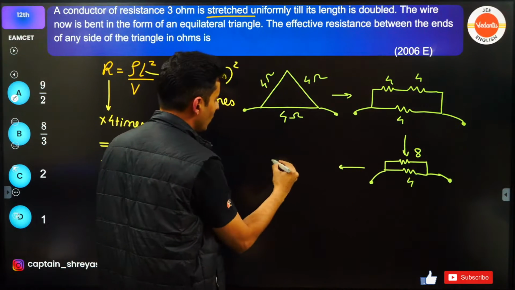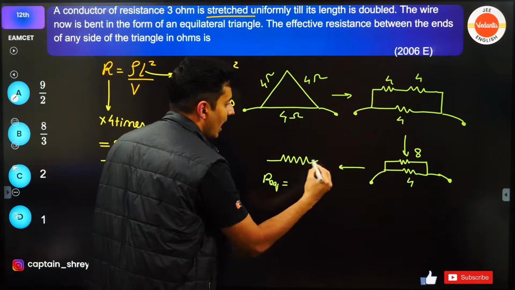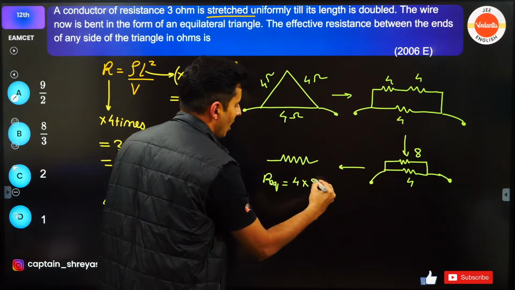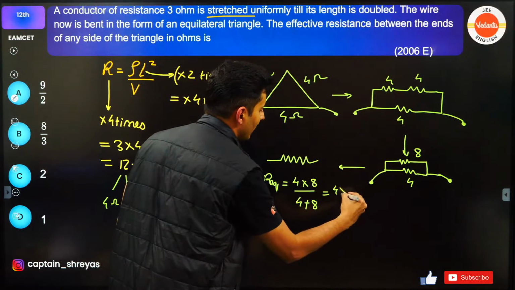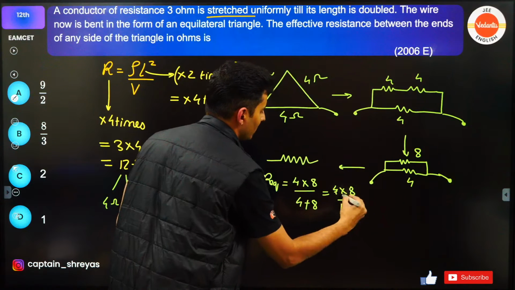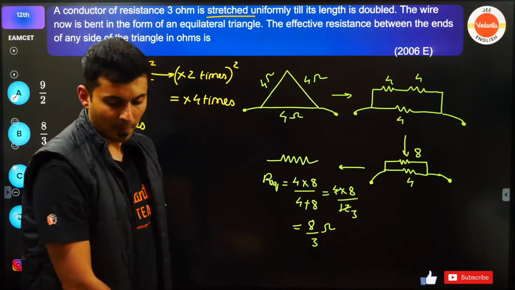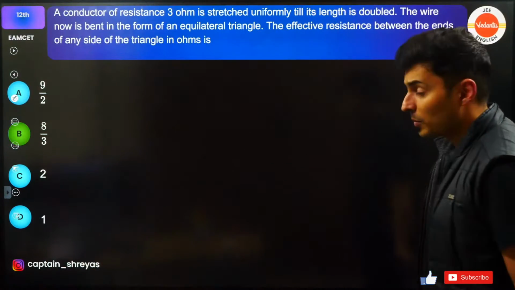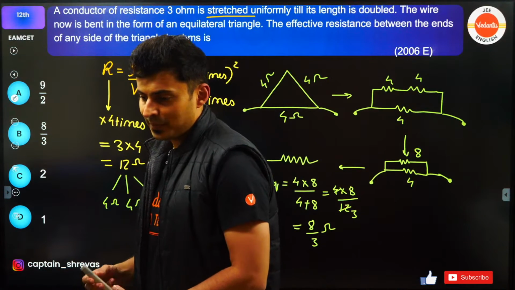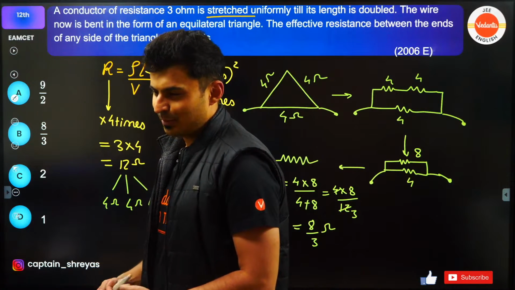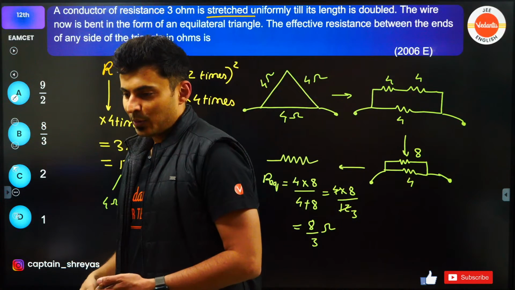Now if you convert it into one single resistor, the equivalent resistance will be R1 R2 upon R1 plus R2, so 4 into 8 upon 4 plus 8. So this will become 4 into 8 divided by 12. This goes 3 times, so this will be 8 by 3 ohms. Do we have such an answer? Option B. Very nice. Yes, Vijita. Very good, Aditya. Excellent. No, it is not A, Sri Priya. Little bit of a mistake you did somewhere. Just check it. Hello, Vishasri.